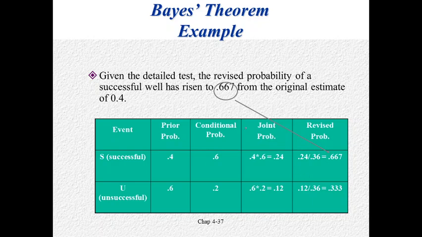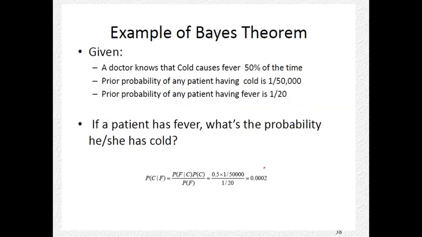And here you can see the example. Given the detailed test, the revised probability of a successful well has actually improved to 0.667. And the probability of an unsuccessful well, also we can calculate, the revised probability is 0.33. The prior probability will be there, conditional probability is also there, and this is actually the joint probability. And another example of Bayes theorem.